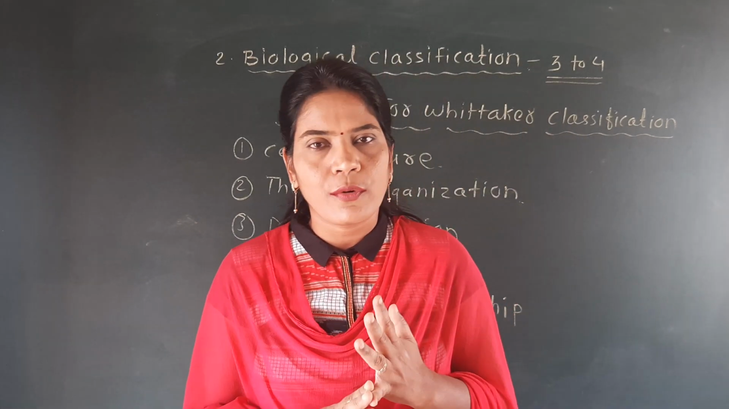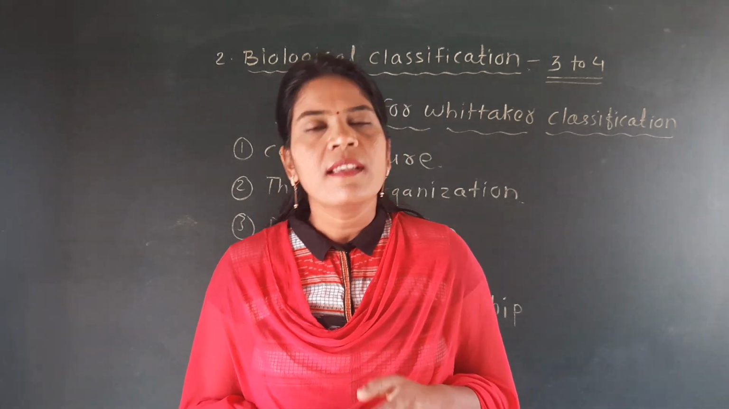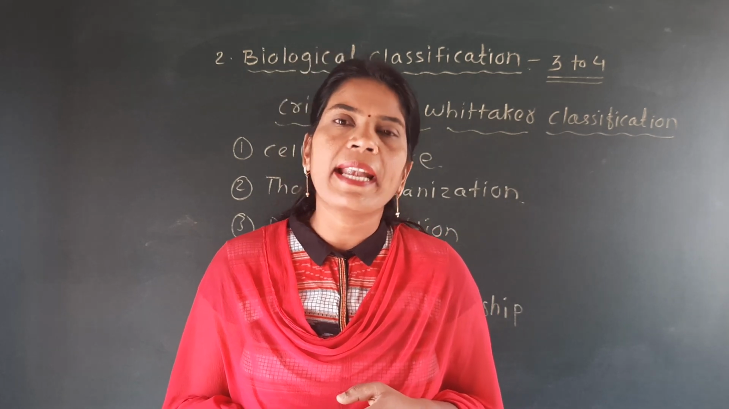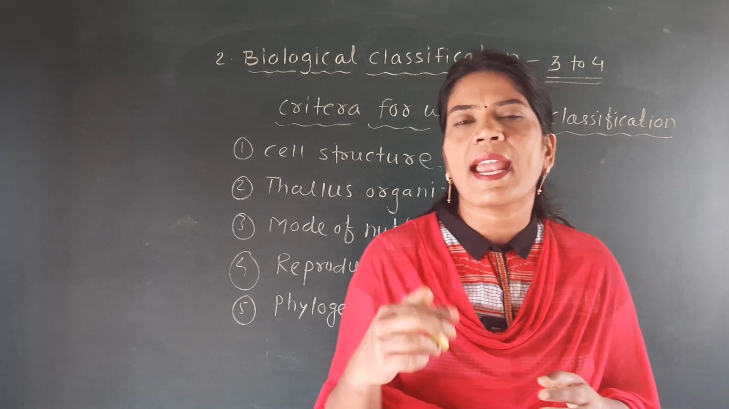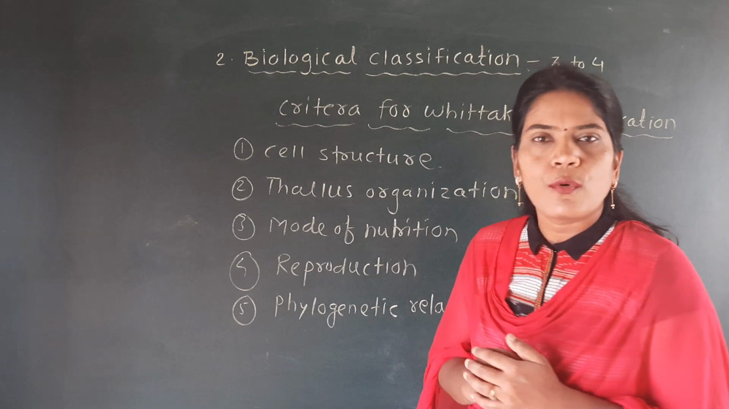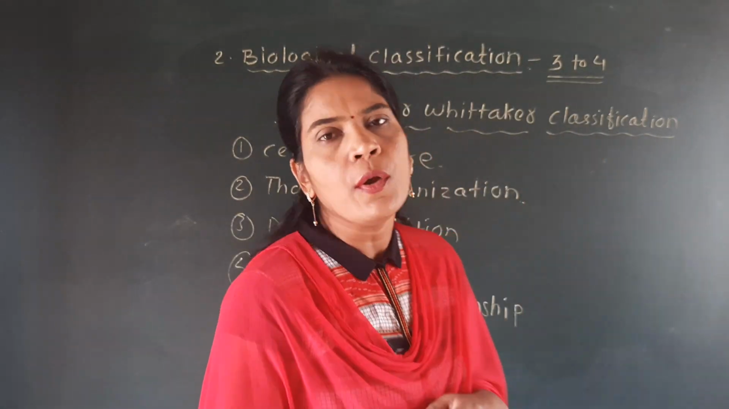So some are autotrophic, some are heterotrophic, some are parasitic, some are saprophytic. Saprophytic means living on dead and decaying matter. So by these different methods they can obtain their food. All these criteria of mode of nutrition were taken into consideration by the scientist Whittaker.